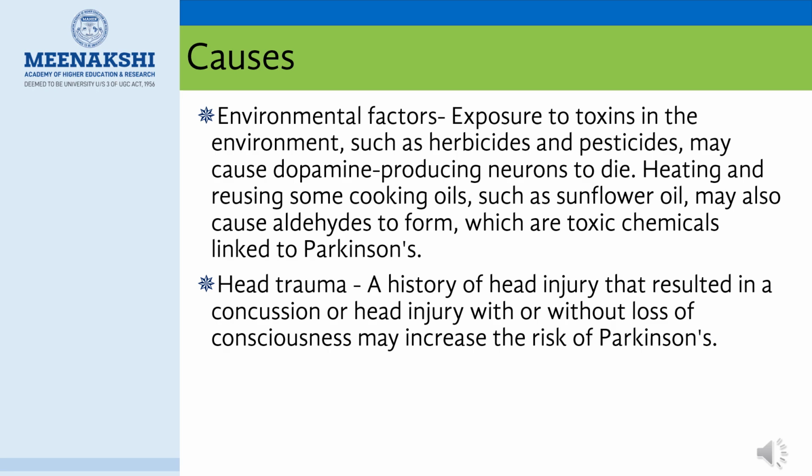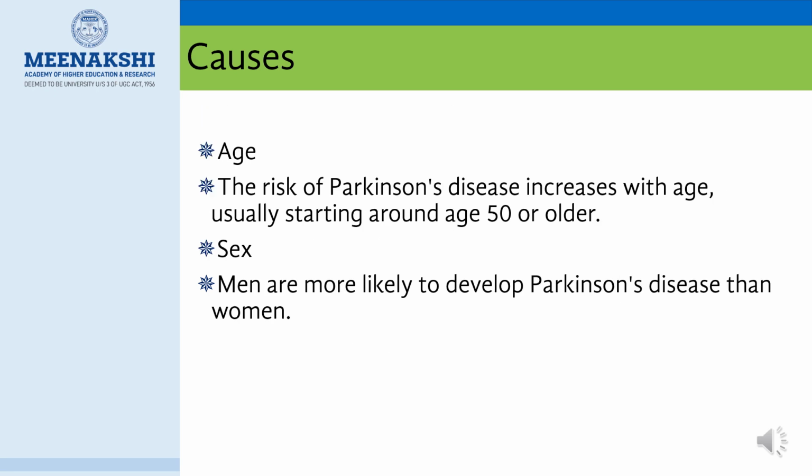In head trauma, a history of head injury that resulted in a concussion, or head injury with or without loss of consciousness, may increase the risk of Parkinson's disease. Other causes are age and sex. The risk of Parkinson's disease increases with age, usually starting around age 50 or older. In sex, men are more likely to develop Parkinson's disease than women.